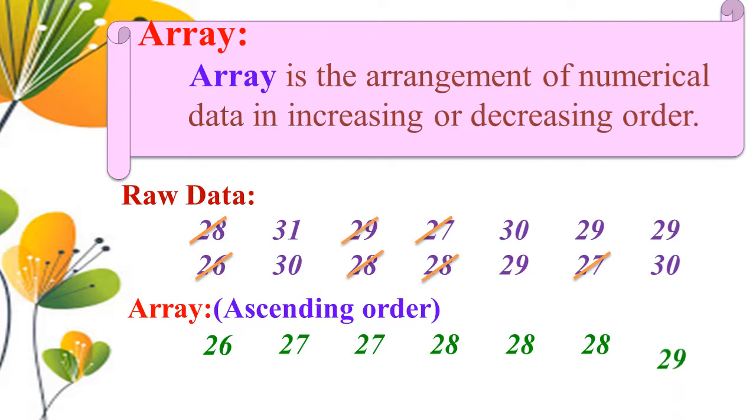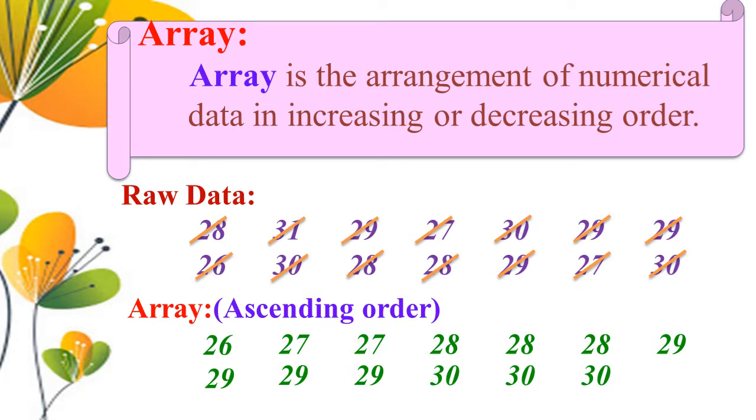The next smallest number is 29, 29, 29, because 29 is represented 4 times. The next number is 30, 30, 30. So the last, greatest number is 31.